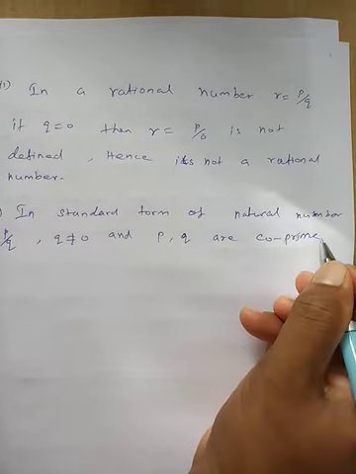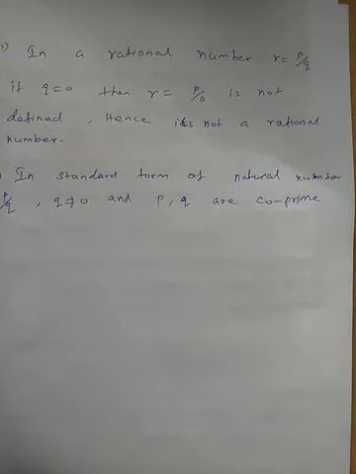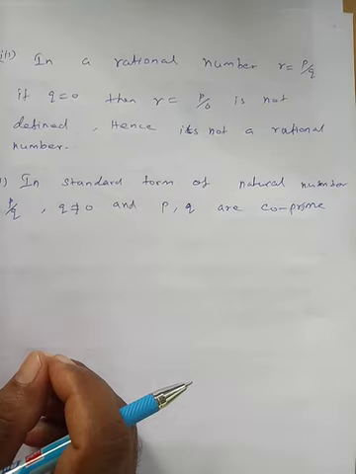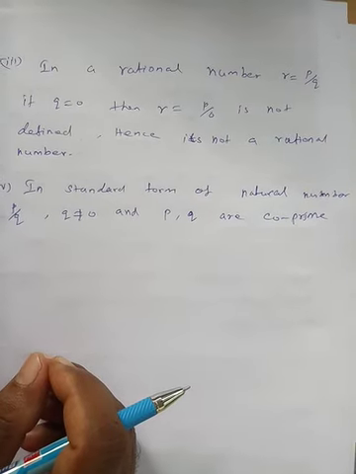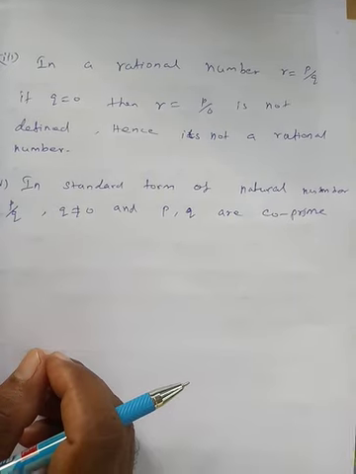What is meant by co-prime? Having no common factor other than 1. For example, 5 is a prime number, 8 is not a prime number, 8 is a composite number, but 5 and 8 are co-prime because 5 and 8 have no common factor.